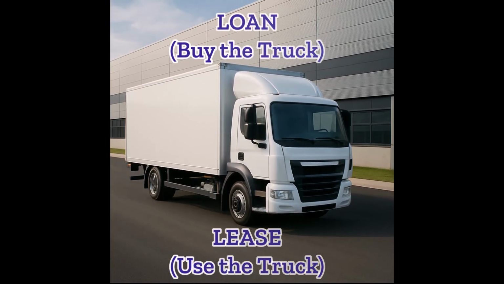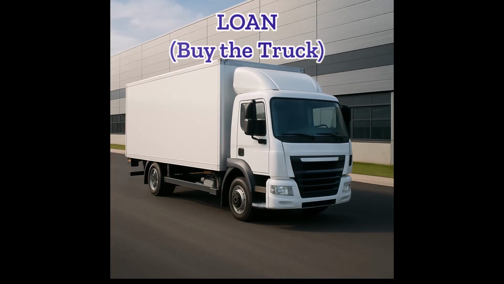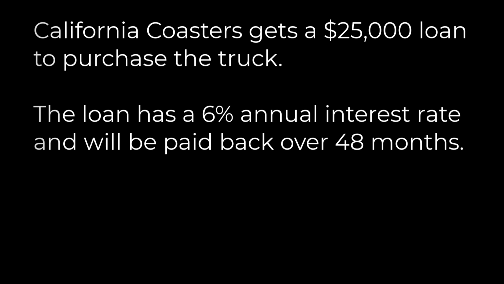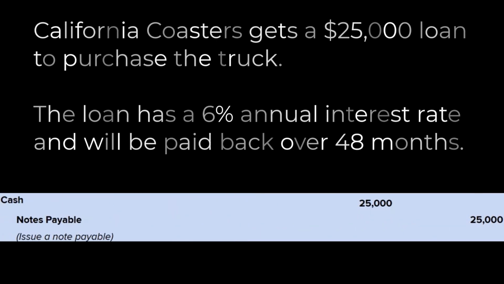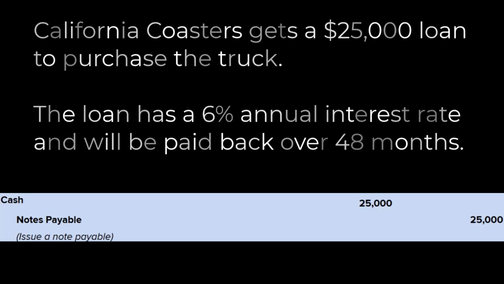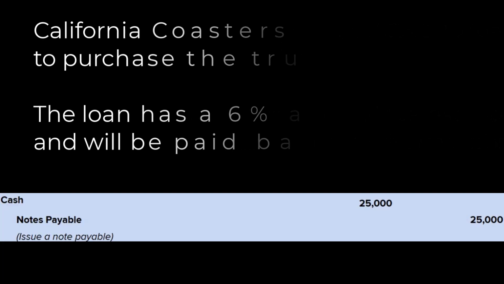Let's start with scenario 1, borrowing money to buy the truck with an installment note. California Coasters gets a $25,000 loan to purchase the truck. The loan has a 6% annual interest rate and will be paid back over 48 months. The moment the company receives the cash, the journal entry is straightforward. We debit cash for $25,000, increasing our assets, and we credit a liability called notes payable for $25,000, showing our new obligation to the bank.